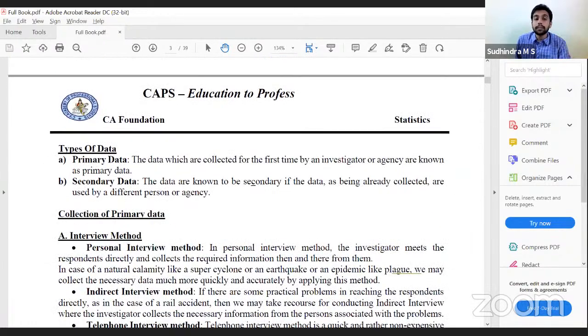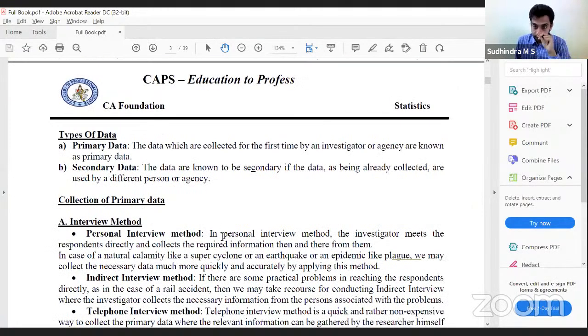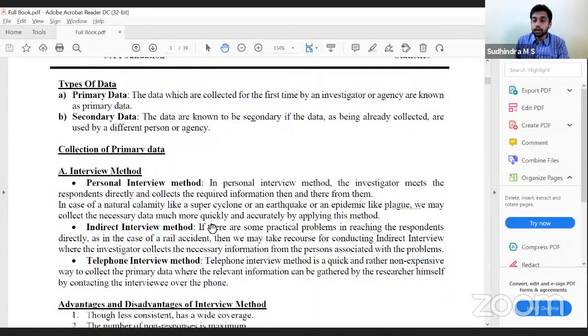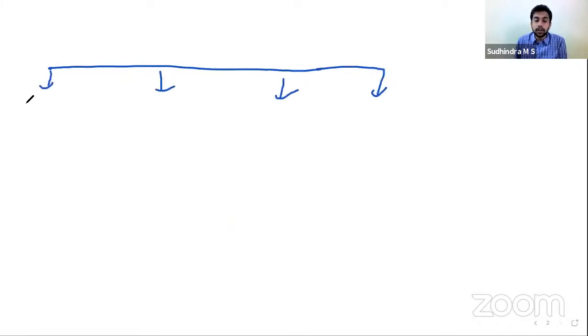So broadly, we can consider four types of collecting primary data: interview method, mailed questionnaire method, observation method, and questionnaire method. So we'll quickly understand the difference between these. Some are easy to understand, some have small differences. So we have four different types: interview method, mailed questionnaire method, observation method, and questionnaire method.